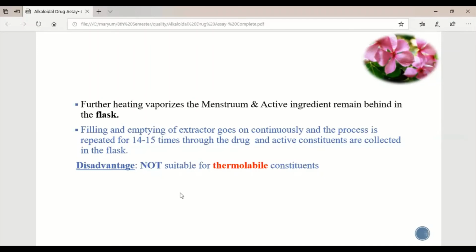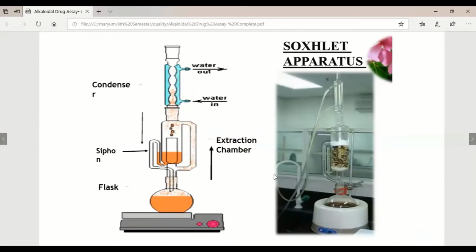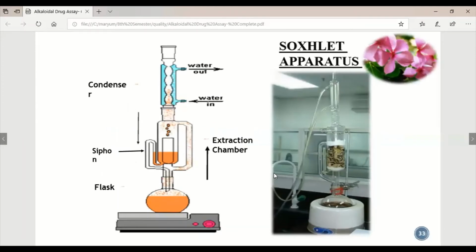It extracts the alkaloid with this same procedure: heating, evaporation, condensation, and extraction. This is a combined process. Filling and emptying of the extractor goes on continuously, and the process is repeated 14 to 15 times through the drug until the drug is exhausted. Disadvantage: we cannot use this process for a thermolabile alkaloid. We can use it for thermostable ones, where the pressure and temperature do not damage the alkaloid.